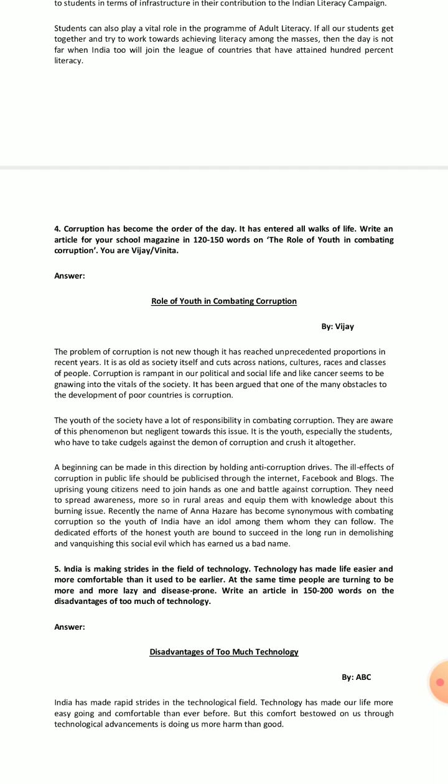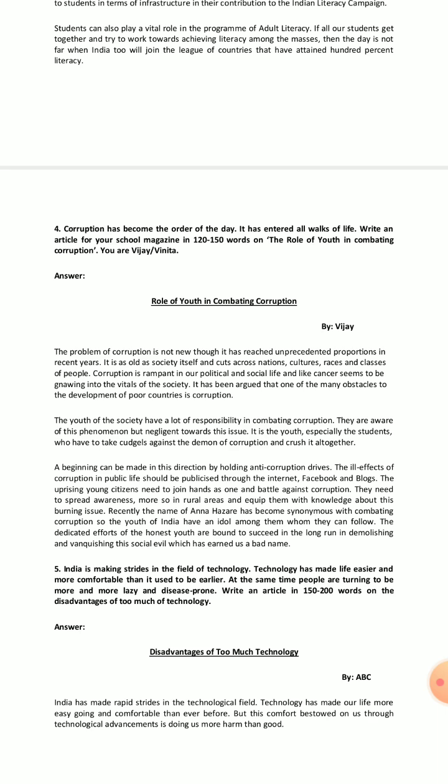If each one of them takes this responsibility on his or her shoulders, then our country can also proudly join the League of Countries that have already attained 100% literacy.